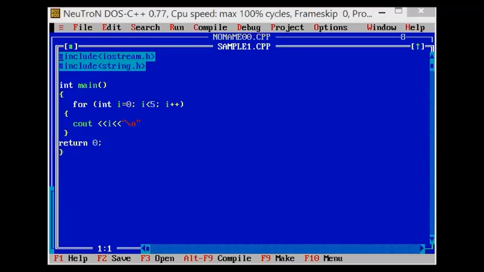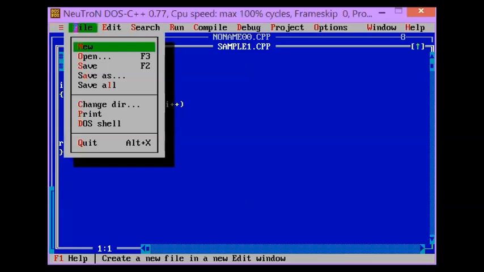So again, for this compiler, we have a menu. I have here a menu file, which consists of new, open, save as, and then quit.